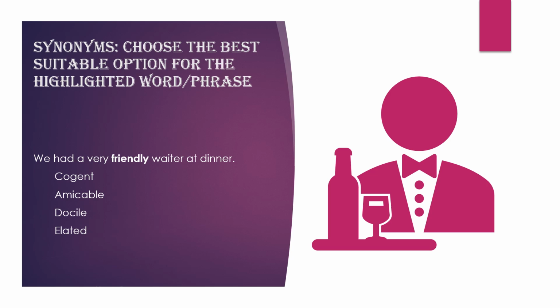So the word friendly most matches with amicable. So the synonym for friendly will be amicable. Cogent will not be the meaning, because cogent means somebody who's very powerfully persuasive, very convincing. Docile is somebody who's very submissive. You tell somebody to do something without a yes or a no, the person will just get up and do the work for you and never raise a concern or a question. So that's a docile person, a very submissive, very compliant kind of person.